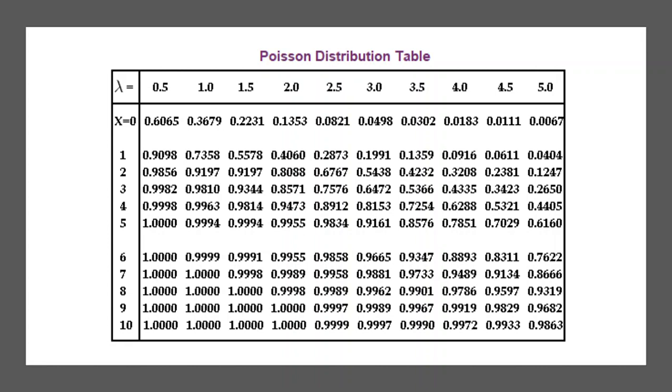So this is a simple usage. This is a table. You can also use your mathematical tricks for calculations. Substitute the values of lambda and x in the formula and you will get the same value, but this is the Poisson distribution table.